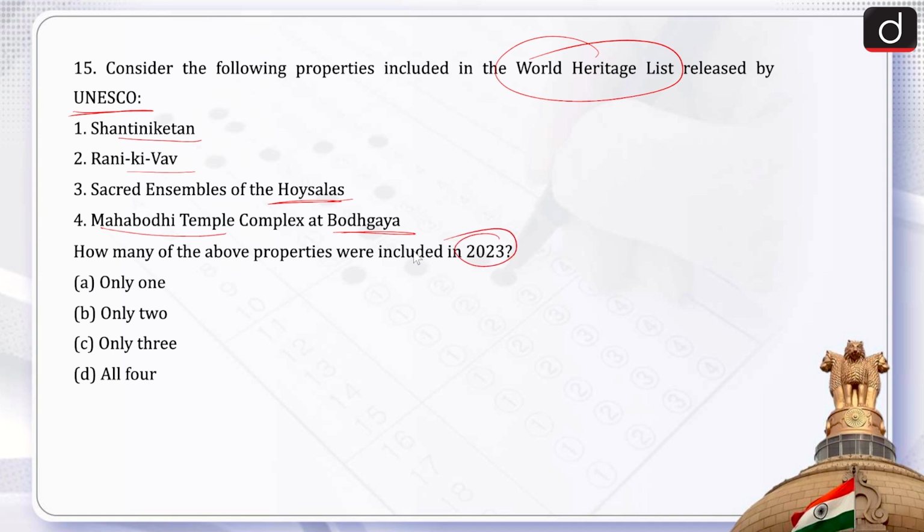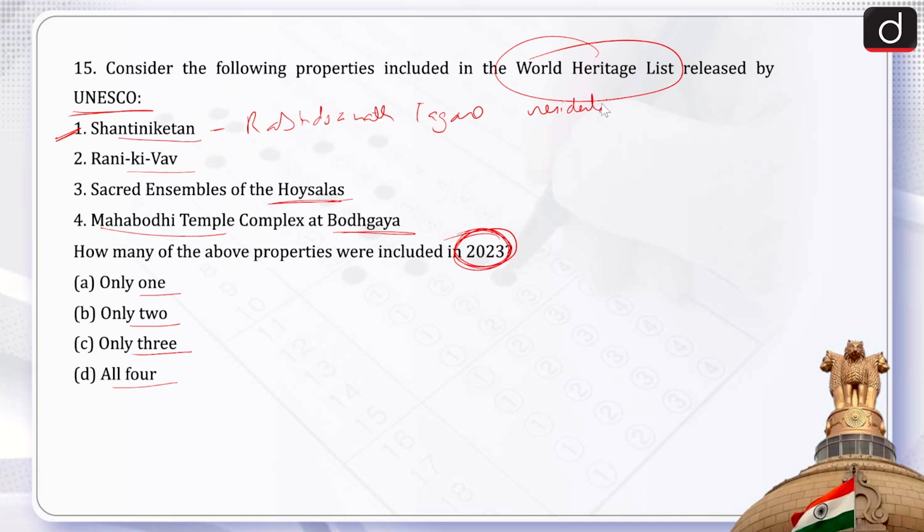The question is not asking how many are included in the World Heritage List of UNESCO. It is asking how many were included in the year 2023 specifically. These options are all in the World Heritage List, but not all were included in 2023. The codes are only one, only two, only three, or all four. Let's see. First of all, let's talk about Shanti Niketan. Shanti Niketan was established by Rabindranath Tagore and was a residential